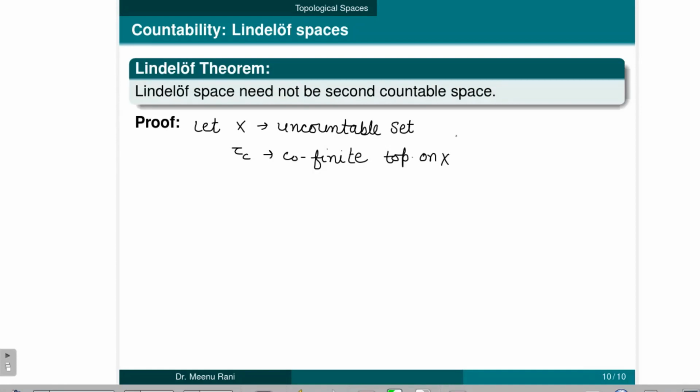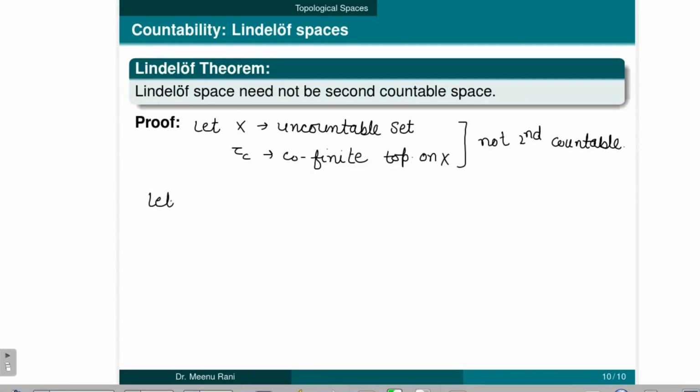And we have already proved in our previous lecture that this space is not second countable. Now it is enough to prove that this topological space is a Lindelof space.